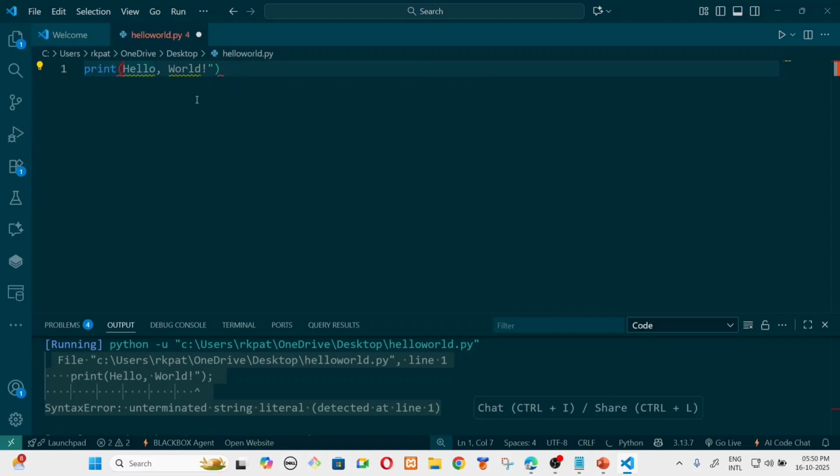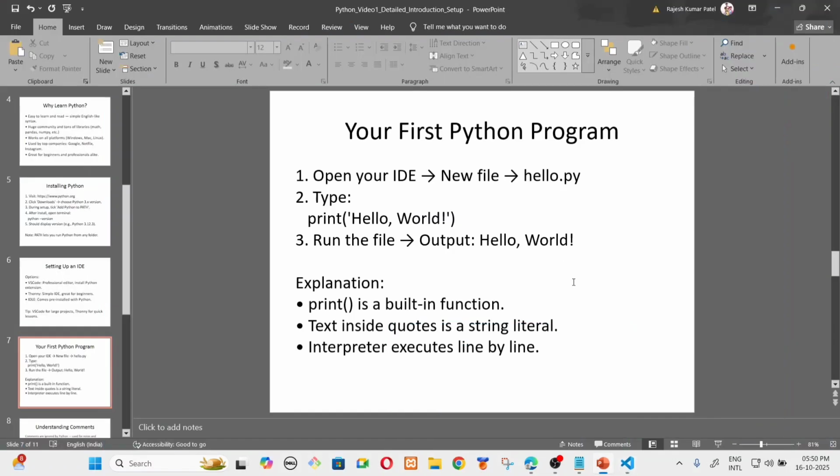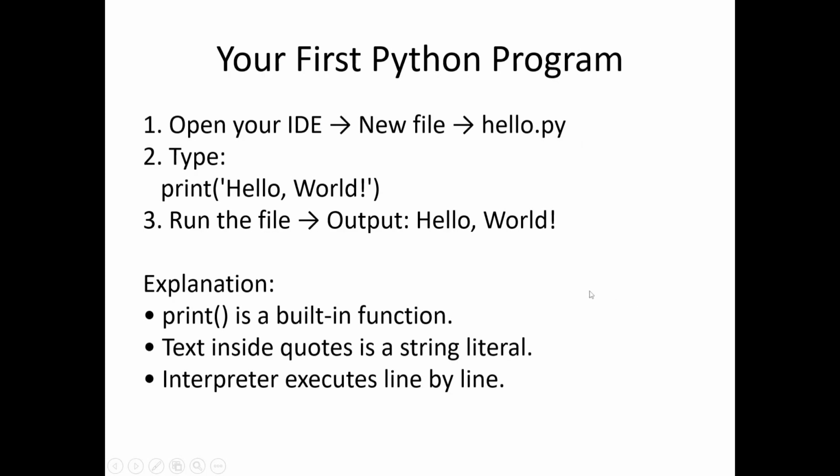So this is the meaning of an interpreted language. It will run line by line and it will tell you what mistakes you are making and in which line. So it is very helpful for you when you are learning the Python language.